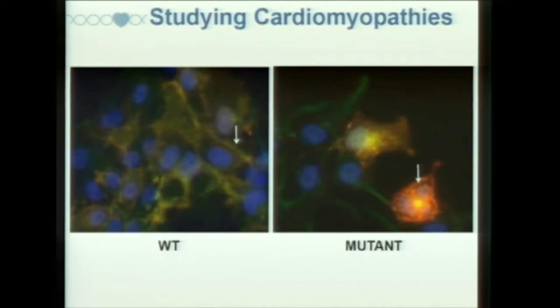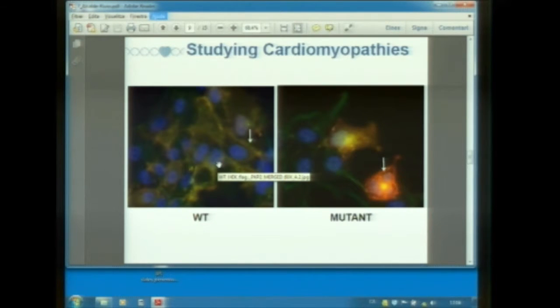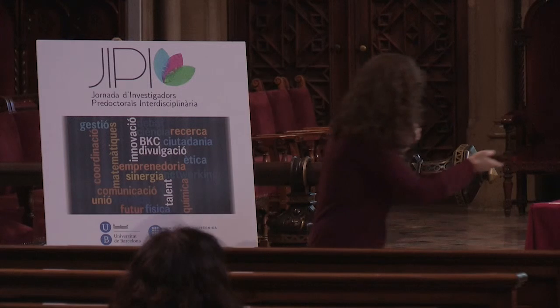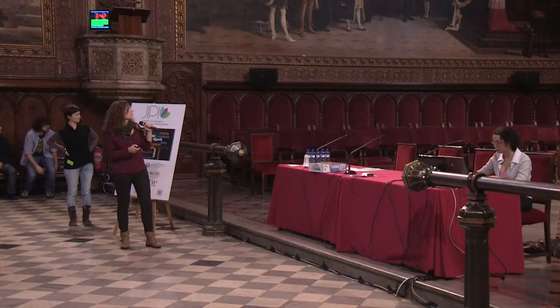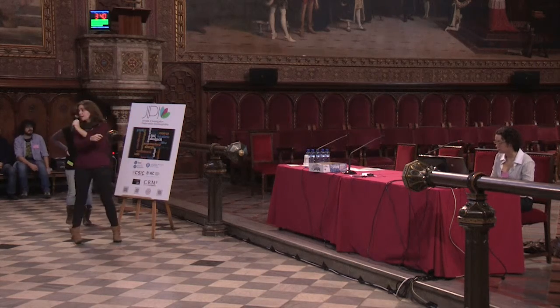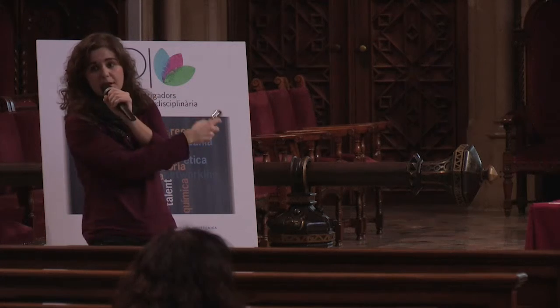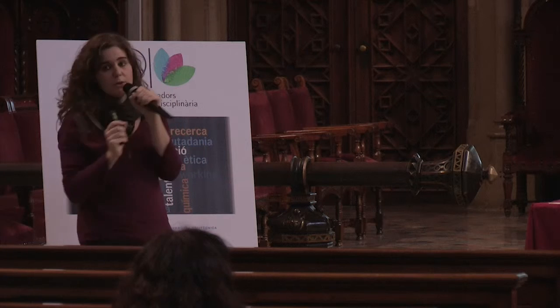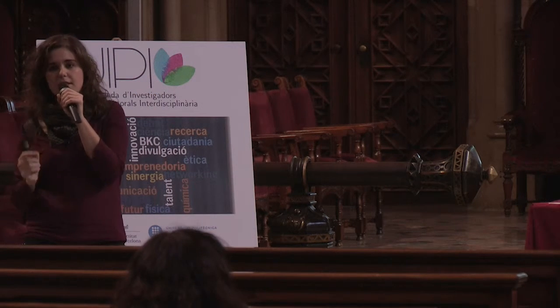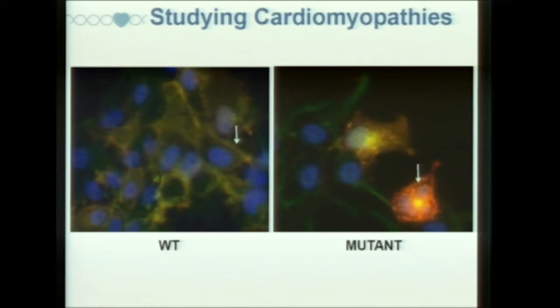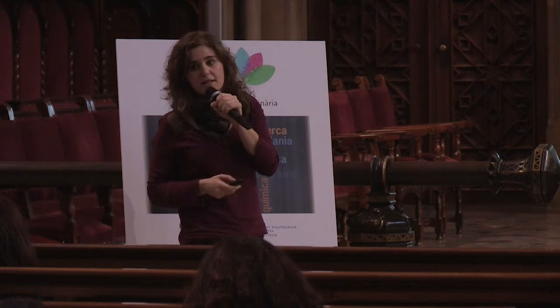As we can see in the left picture, the wild-type protein is well located at the plasma membrane, and cell-cell unions are particularly important proteins in these cases because cell unions are responsible for tissue strength. So we are looking for mutations in proteins which take part in cell-cell unions. On the right picture, we can see how the mutated protein is not located at the plasma membrane, and it is completely retained in the cytoplasm.